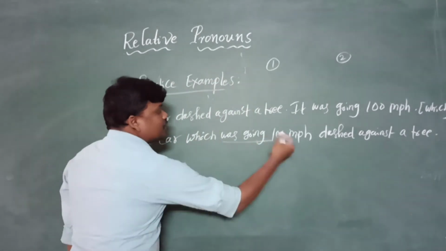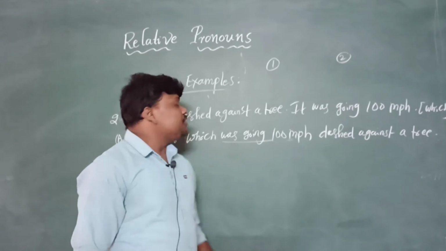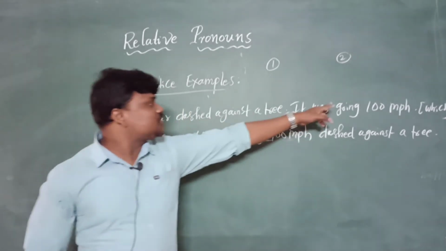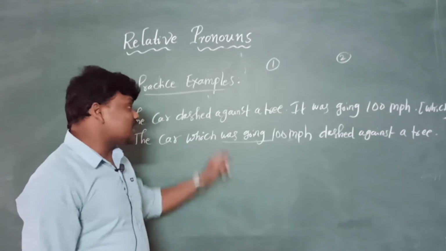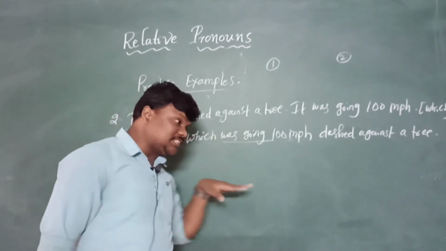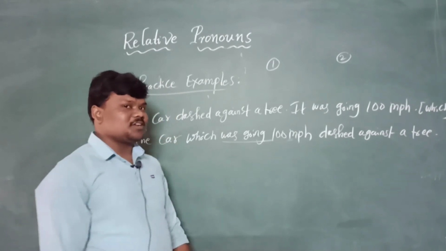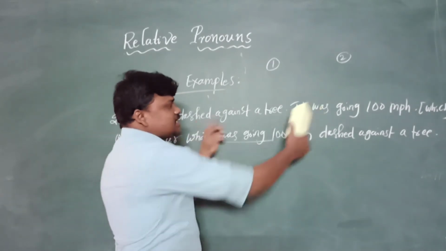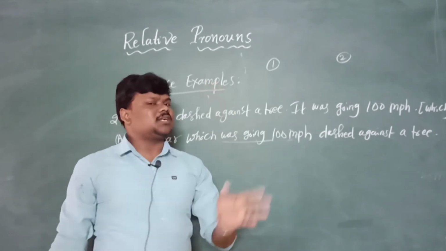Because the car is going at 100 meter speed, that's why it dashed against a tree. If you write the same answer without changing the second sentence into the first and the first into the second, the car first dashed a tree, and after that it goes 100 meter speed. How is it possible? Impossible. So go for logic this time. Go for logic.